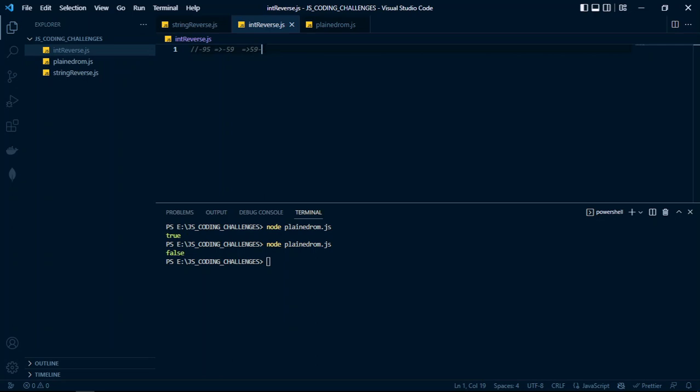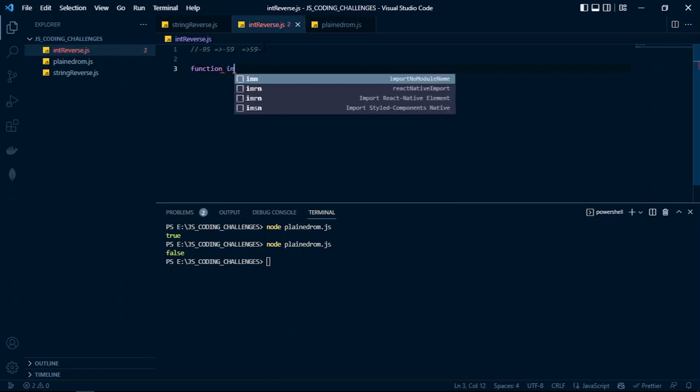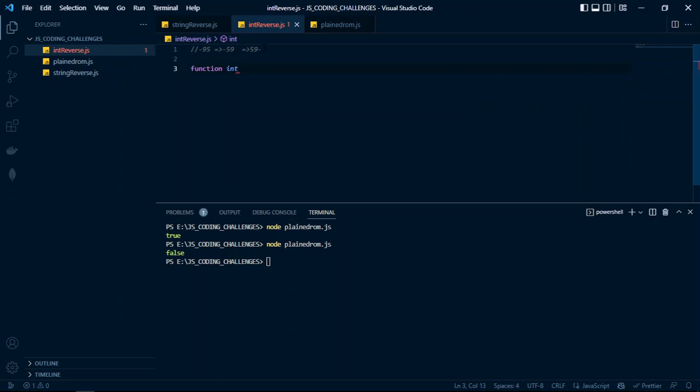So let us create a function called int reverse. This function receives a number as a parameter, and in return returns a reversed integer.